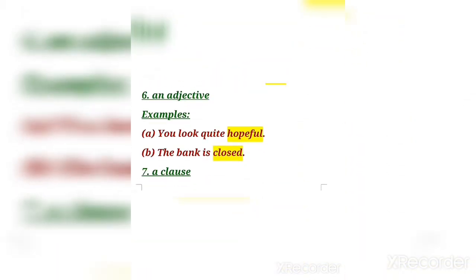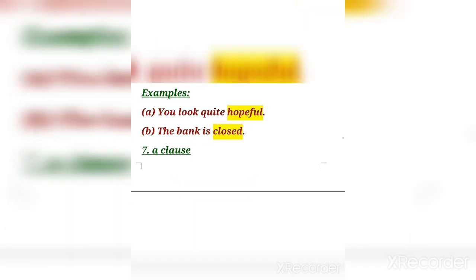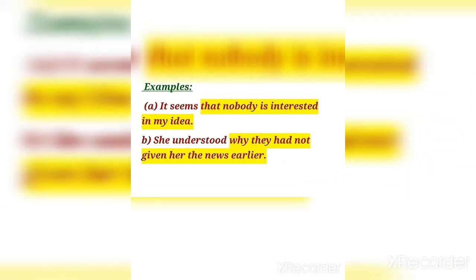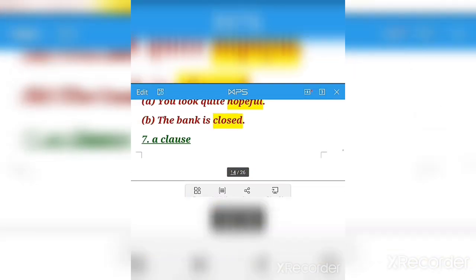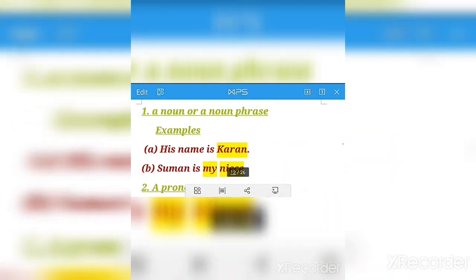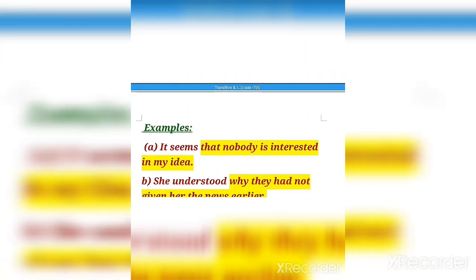Then the sixth says adjective. Example, you look quite hopeful and the bank is closed. So hopeful and closed are adjectives. Then a clause also works as a complement. See, it seems that nobody is interested in my idea. Second is, she understood why they had not given her the news earlier. So see, the highlighted words are used as a complement as well as being a clause. So children, here we can see the different kinds of complements of intransitive verbs. Now let us go further to the exercises.